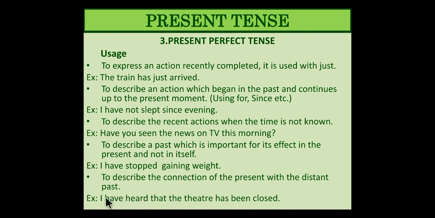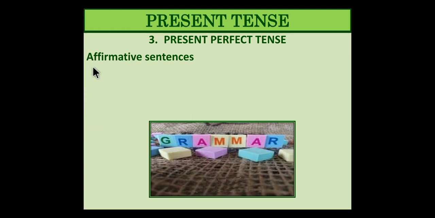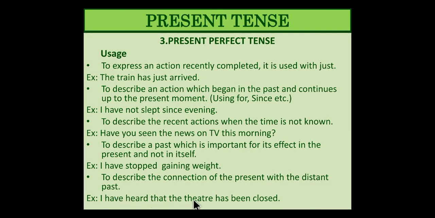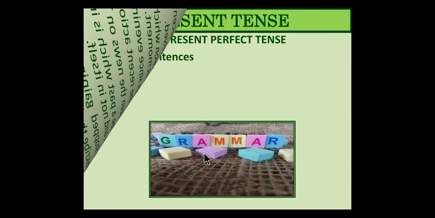So the example over here was, I have heard that the theater has been closed. So has and been, closed. See, has is present and been is the form of be verb and closed is past tense. So next, affirmative sentences. Wait here, I have heard that the theater has been closed. It's a complete past tense. Closed, SED, it's complete past tense. This should not be used over here. Present perfect tense: closed, been and has. We'll check this answer again.